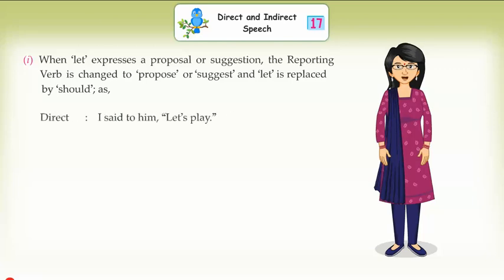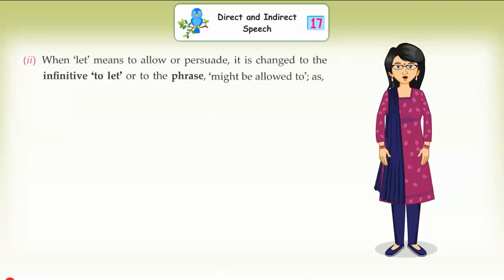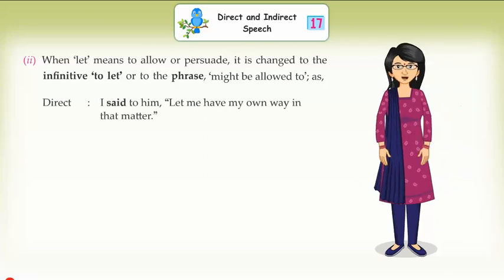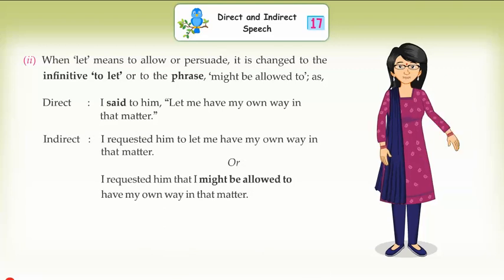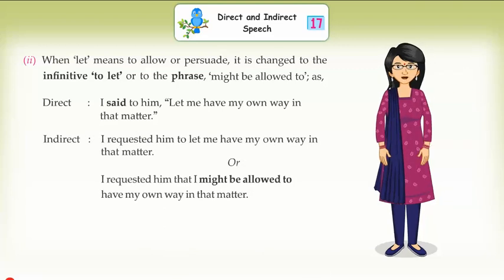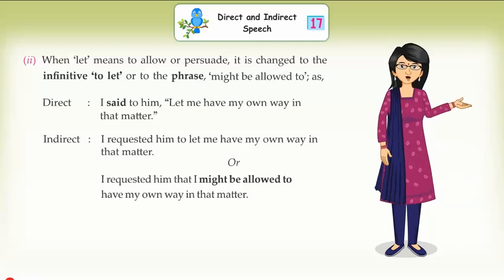Direct: I said to him, "Let's play." Indirect: I proposed or suggested to him that we should play. 2. When let means to allow or persuade, it is changed to the infinitive "to let" or to the phrase "might be allowed to". Direct: I said to him, "Let me have my own way in that matter." Indirect: I requested him to let me have my own way in that matter. Or: I requested him that I might be allowed to have my own way in that matter.